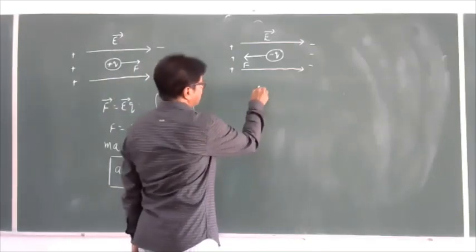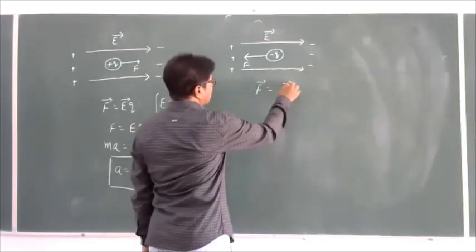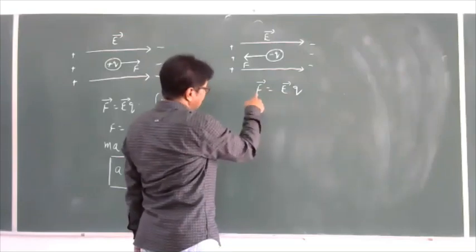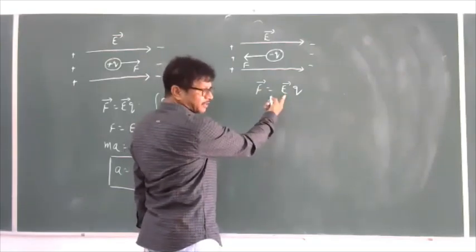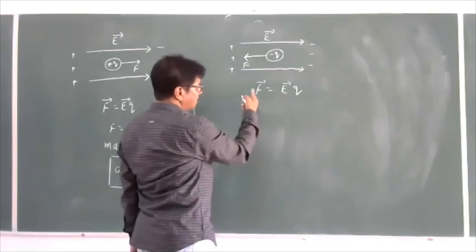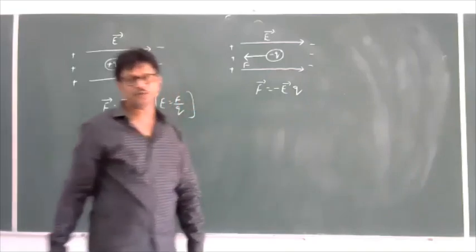So here, with your permission, shall I write F bar is equal to E bar into Q? No, we cannot write that, because the direction of the force and the direction of the electric field are opposite. So what should I write now?